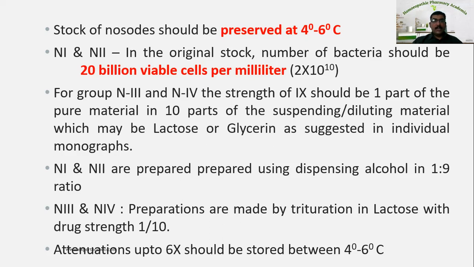Now N1 and N2 are prepared using dispensing alcohol in the ratio 1:99, while N3 and N4 preparations are made by trituration with lactose in the ratio 1:9. So what to understand is that N1 and N2 are prepared using dispensing alcohol in the ratio 1:99, but N3 and N4 are prepared by trituration with lactose in the ratio 1:9. So naturally the drug strength will be 1/10.